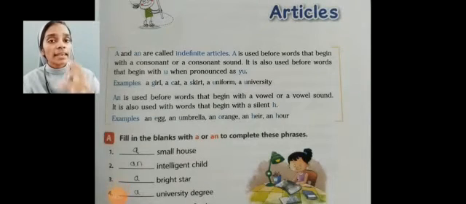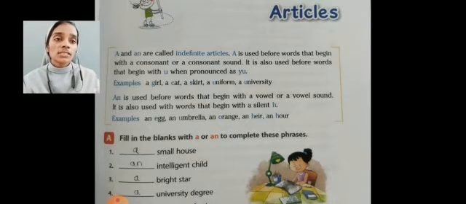So dear students, there are some words that start with a vowel letter but have a consonant sound. For example, uniform, university. These nouns start with a vowel letter but a consonant sound comes there: U, Y, U. So we use article a before these nouns. It is also used before words that begin with U when pronounced as YU.